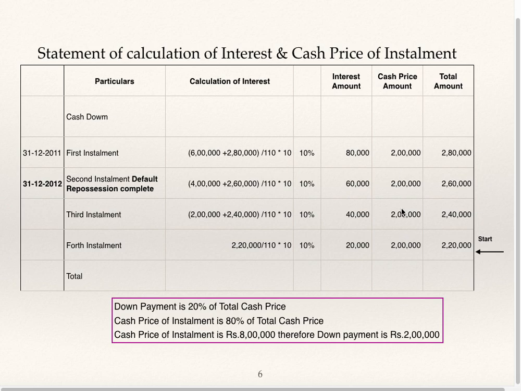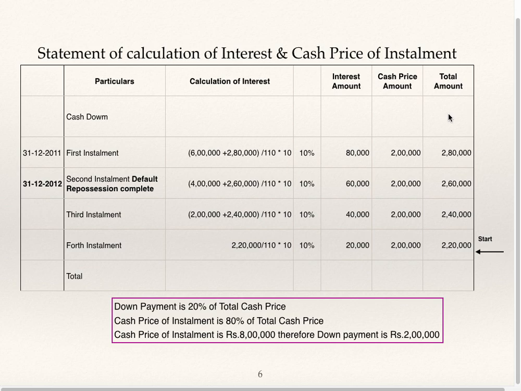First installment: 2 lakh plus 2 lakh plus 2 lakh, 6 lakhs, plus 2 lakh 80,000 divided by 110 into 10, 80,000. That is the interest. So 2 lakh 80,000 minus 80,000, 2 lakh is the cash price. The cash price of the installments is the same, the interest is in proportion: 20,000 into 2, 20,000 into 3, 20,000 into 4. But we do not know the down payment.